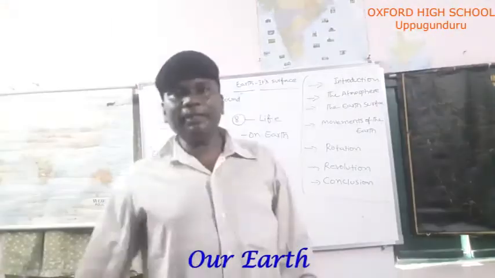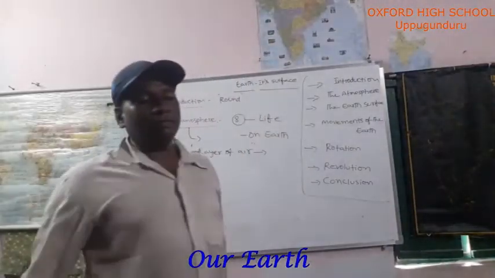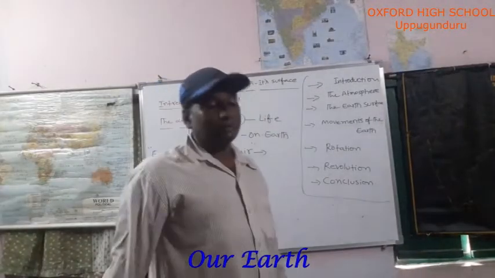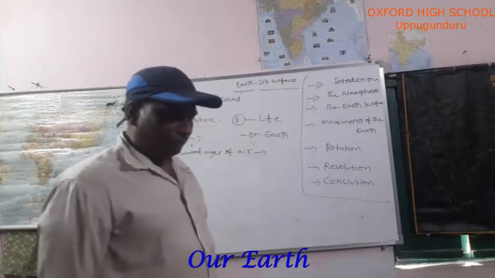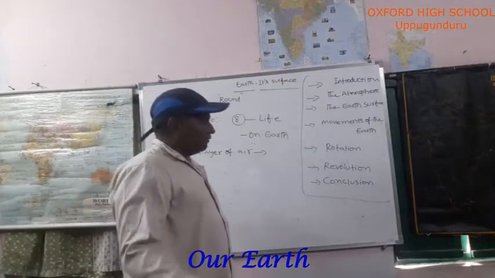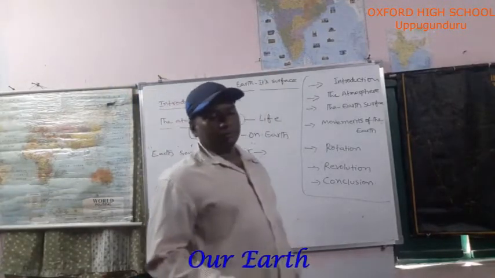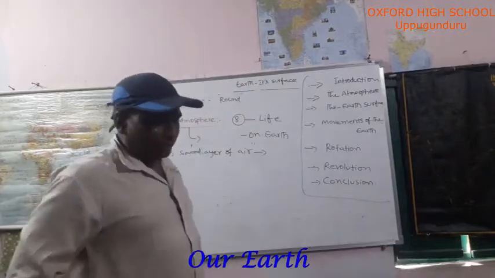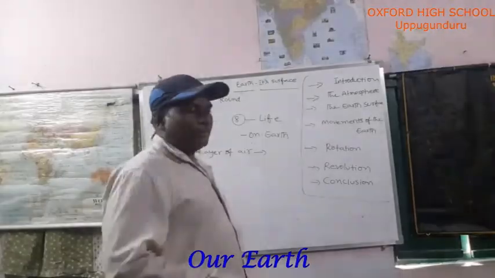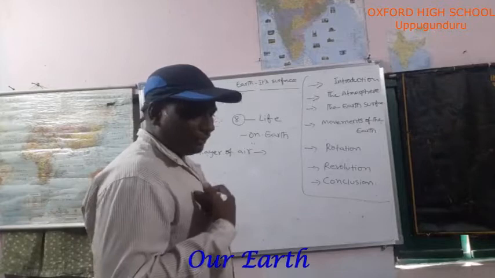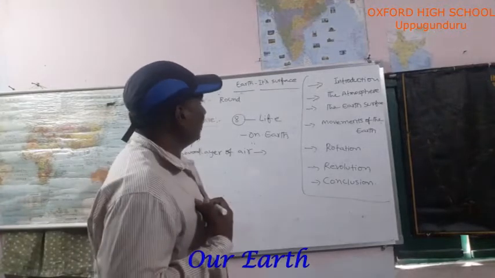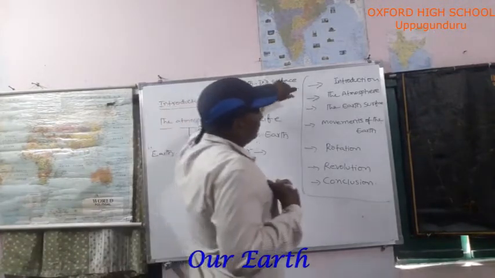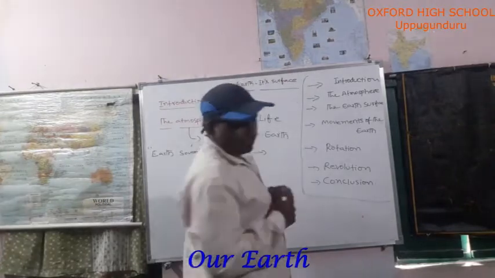Human beings are living, animals are living, bacteria are also living. Apart from us, bacteria also survive. Animals, human beings, everybody is surviving, breathing oxygen. This is about the atmosphere.